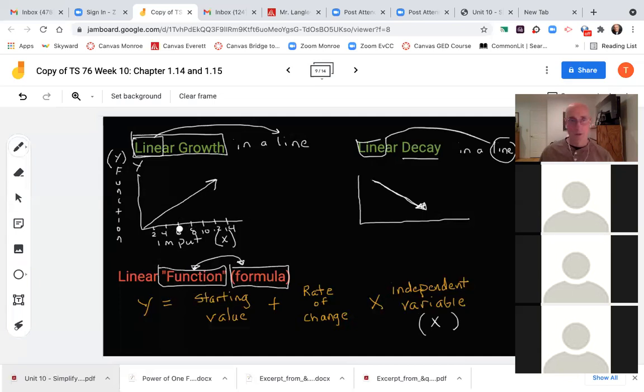Pick the 1, 2, 3, 4, 5, 6, 7th term. Okay, if this is the 7th term here, then that would be the x, 7. This would be a 7 over here, okay, for linear growth. All right, that's the formula for finding linear growth is starting value plus the rate of change each time times whatever number variable it is here on this x-axis, okay?